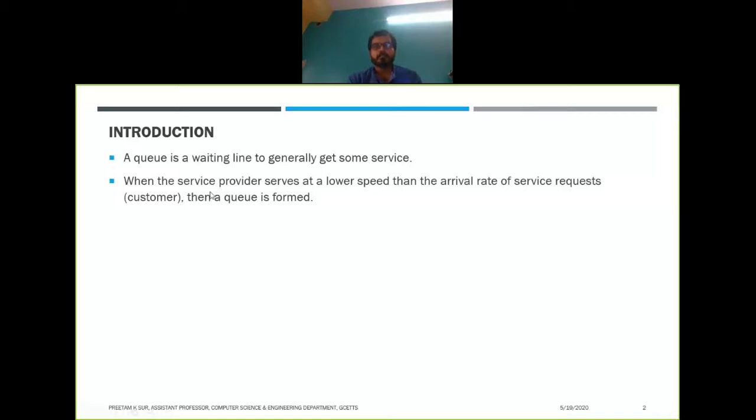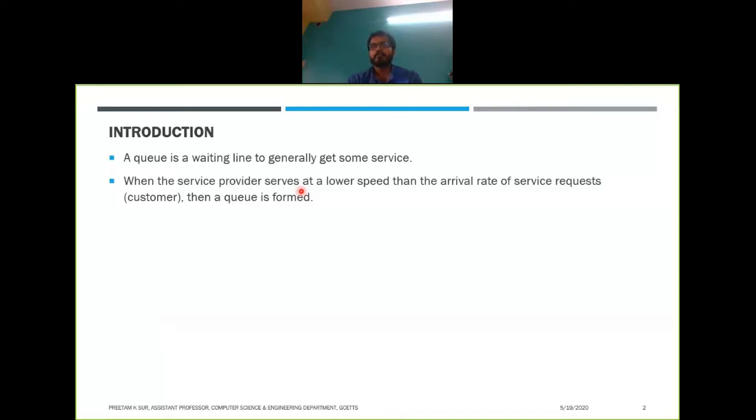If the service provider provides the service at a higher rate than the arrival rate, what will happen then? No queue will be formed, right? But if the service provider serves at a lower speed, then the queue will be formed. Or it may also happen that at a time a bulk number of customers has come, so in that case also a queue will be formed.